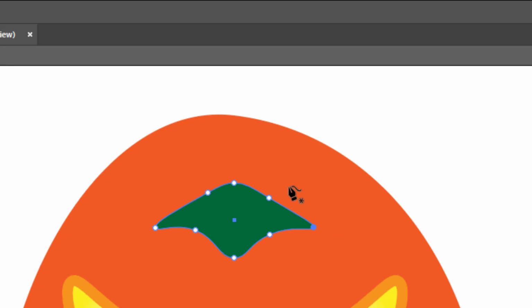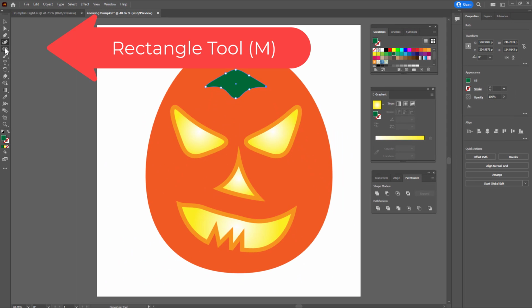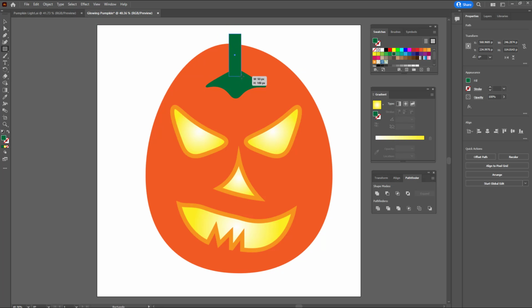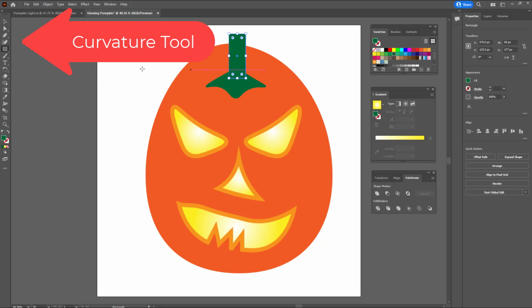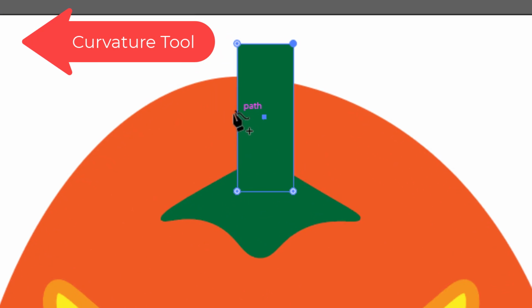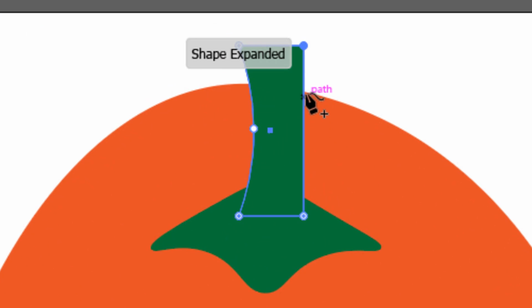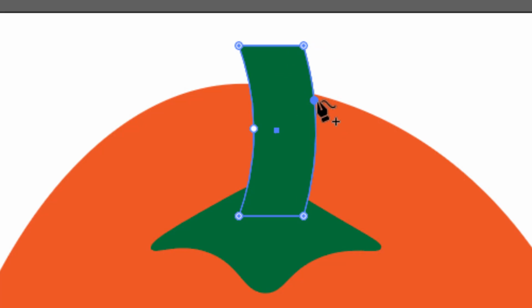That looks okay so far. Now I'm going to grab the shape tools again and get the rectangle and draw the top part of the stem, something like that. And I'll use the curvature tool to make this look interesting.